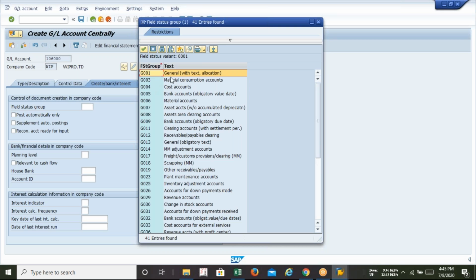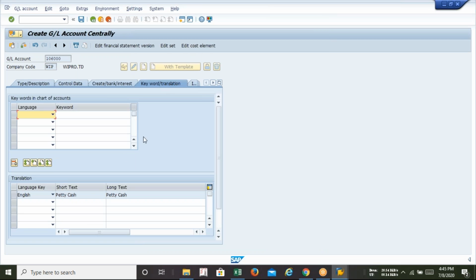So sir, when do we need to use G001, and when do we need to use G009 or 7 or 5? There is a list. We have to remember that list. At the time of creation of material, we have to select another GL number, another field status number. At the time of creation of the customer, you have to select another selection. So sir, which field status variant or field status group do we need to select? There is a chart. Whenever we start creation of the GL, we need to follow this. But for a GL like petty cash, a GL like a normal cash account, just select general G001.